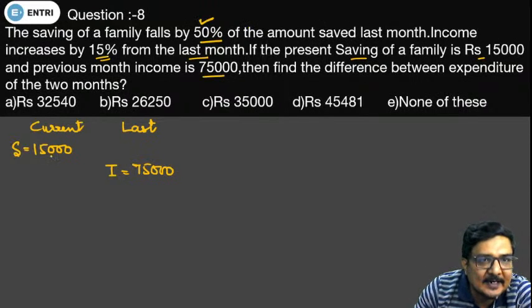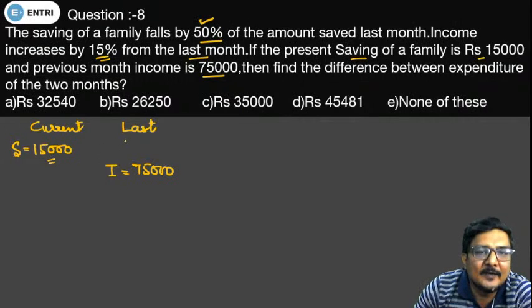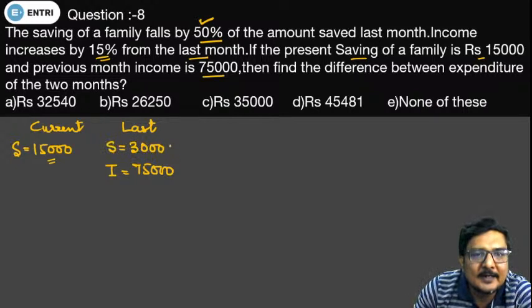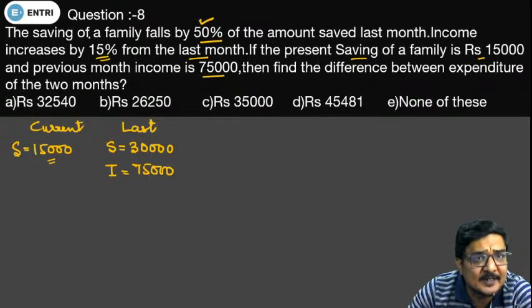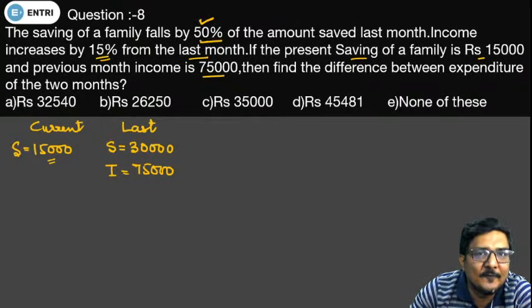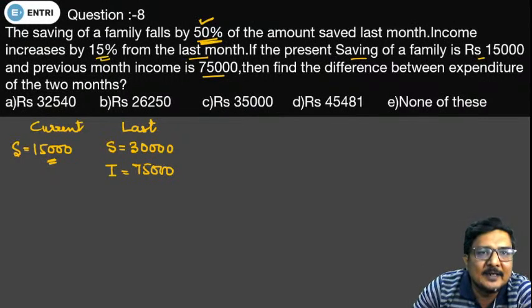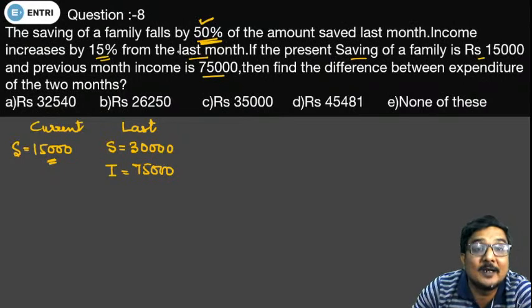Now, try to understand, the current month saving is half of the saving of the previous month. So the saving of previous month will come out to be 30,000, because the question is saying the saving of family falls by 50% of the amount saved last month. If the current saving is 15,000, the last month saving will be 30,000. Now the income increased by 15% from the last month.